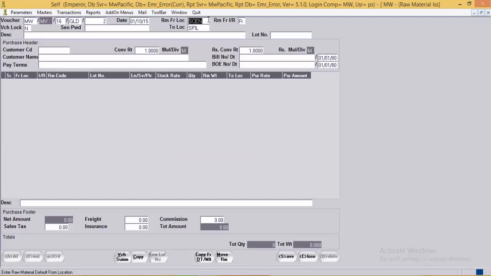Here the default RM from and to location is stock of central and stock of filing. That is, the movement will be done between stock of central and filing. Voucher lock, the SEO password, the description at the voucher level. Usually the customer code, customer name, payment terms are not relevant in the case of movement entry, but still if the user wants to mention any required details, can mention it over here.